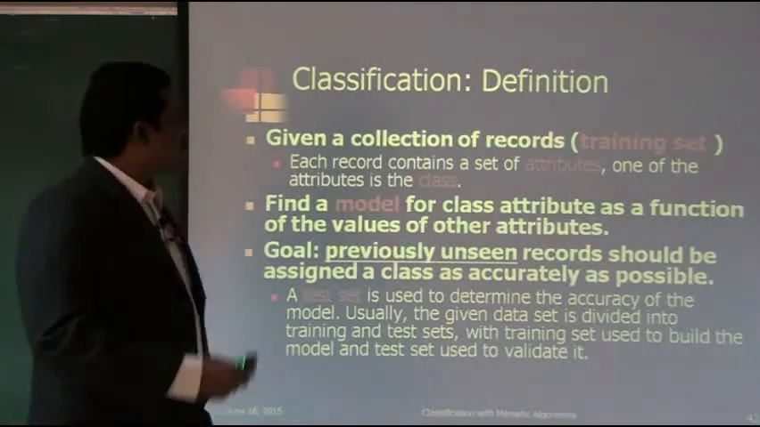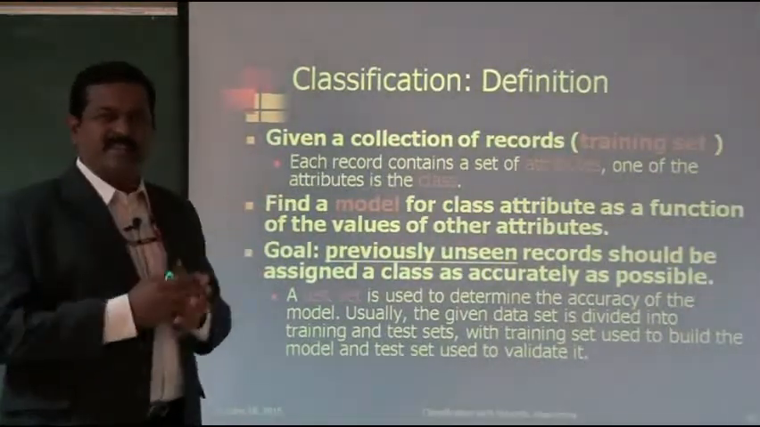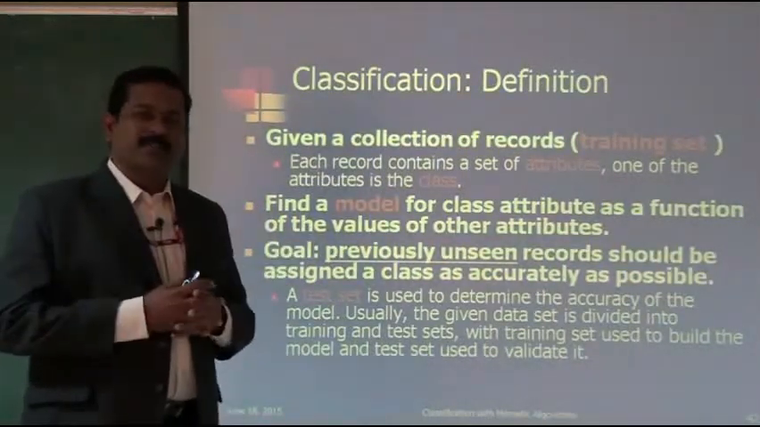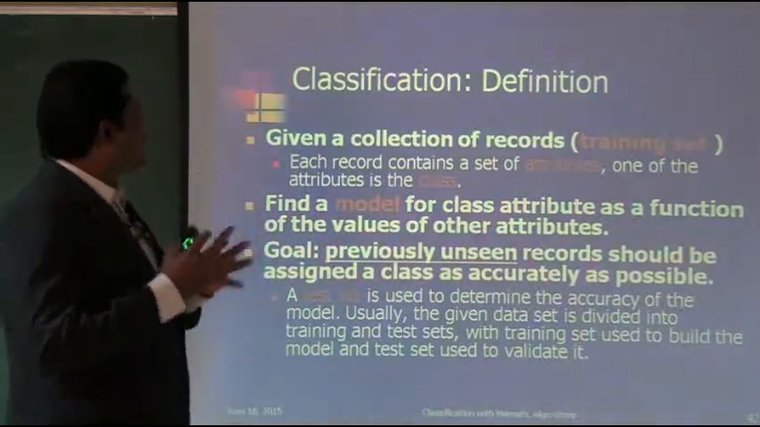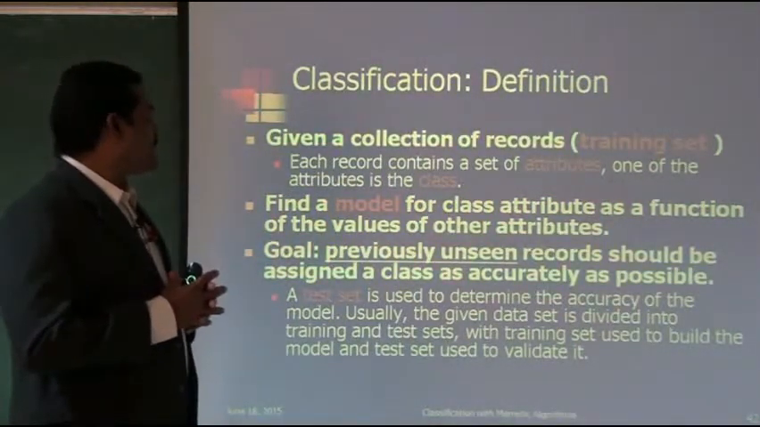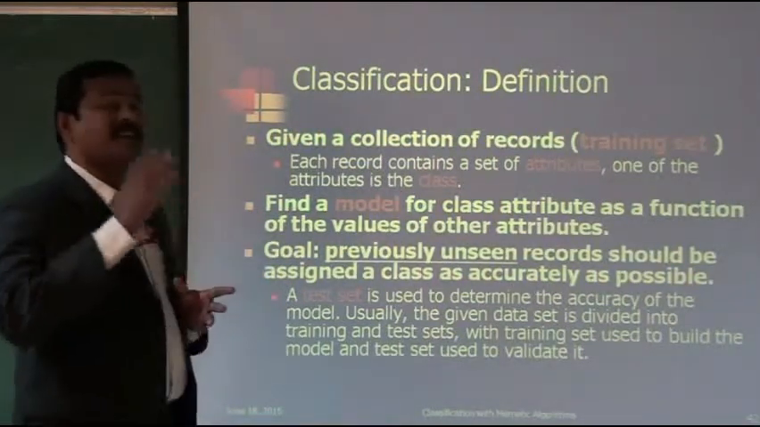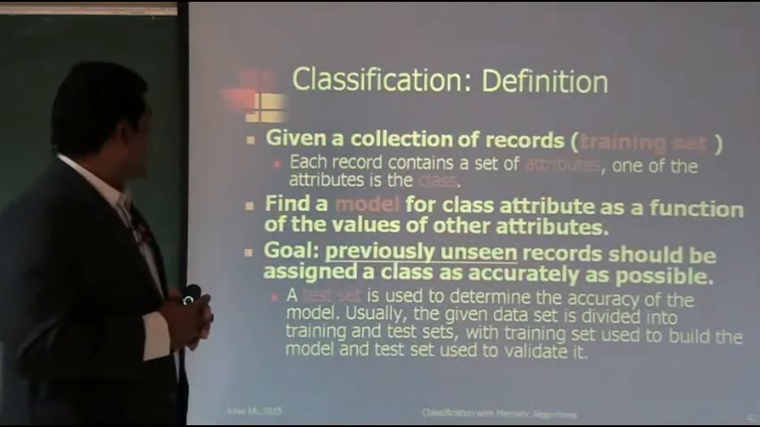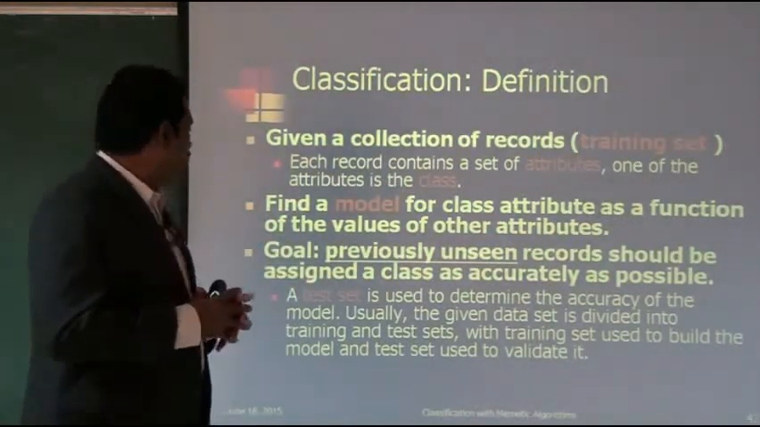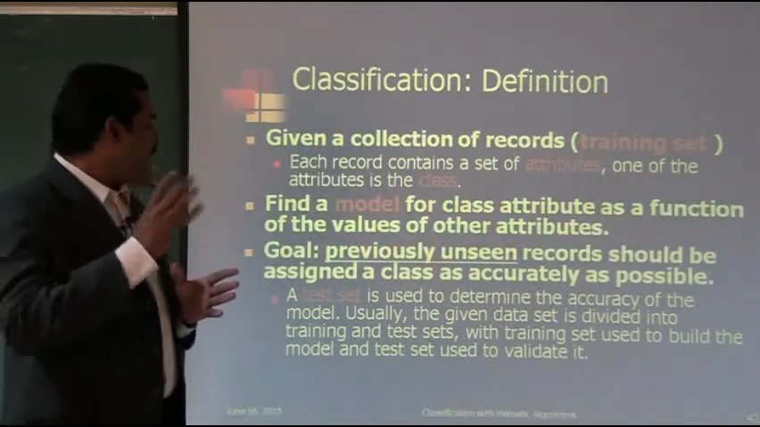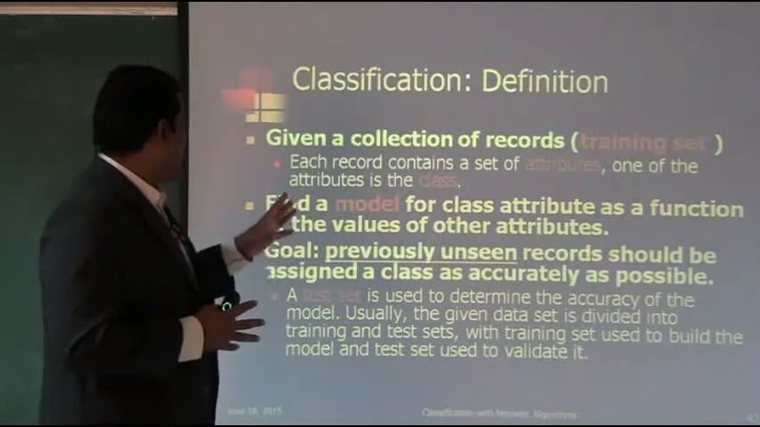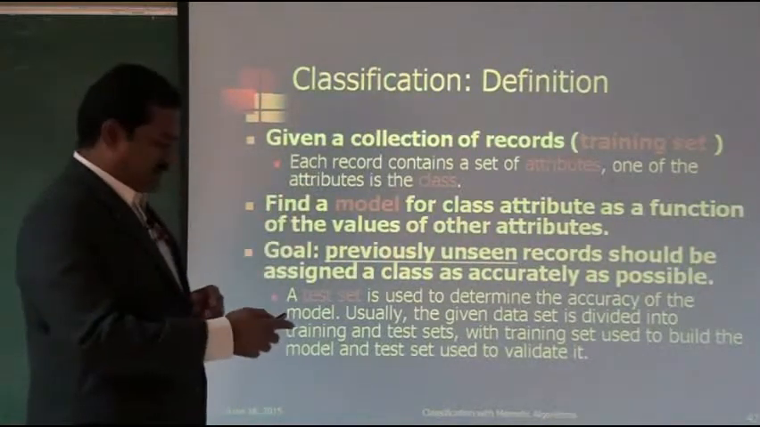Given a collection of records, that is called the training set. Each record contains a set of attributes. One of the attributes is the class. Find a model for the class attribute as a function of the values of the other attributes. So what is the goal? Previously unseen records should be assigned to a class as accurately as possible. So this is what exactly you can understand about classification.